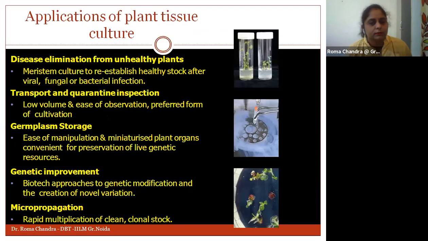Okay, so if I talk about the applications of plant tissue culture, we are very much aware that plant tissue culture helps us with all these applications. The applications were discussed yesterday also: elimination of disease from unhealthy plants, transport and quarantine inspection, germ plasm storage, genetic improvement, and the most important one is micropropagation.